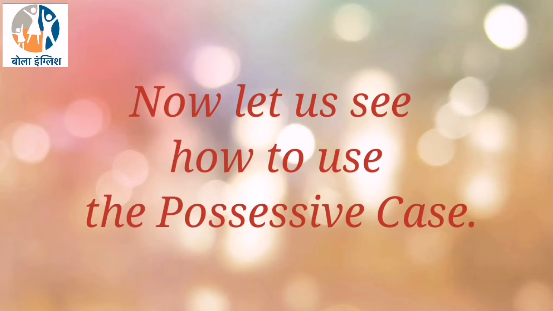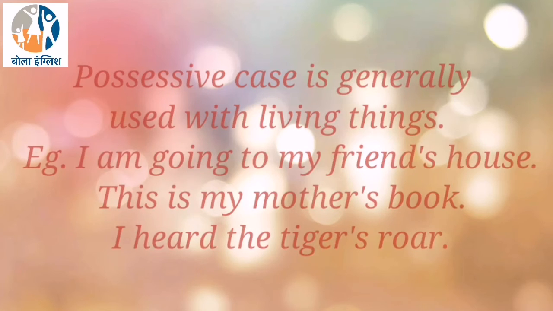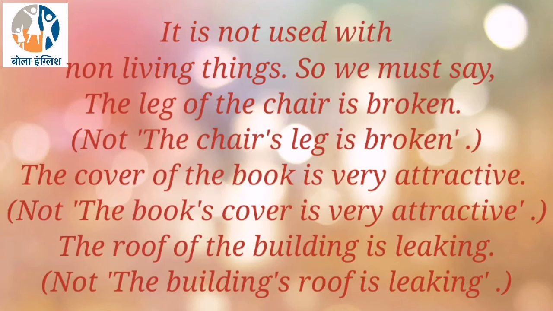Now let us see how to use the possessive case. Possessive case is generally used with living things. For example, I am going to my friend's house. This is my mother's book. I heard the tiger's roar. It is not used with non-living things.